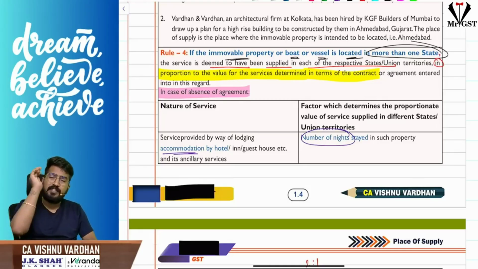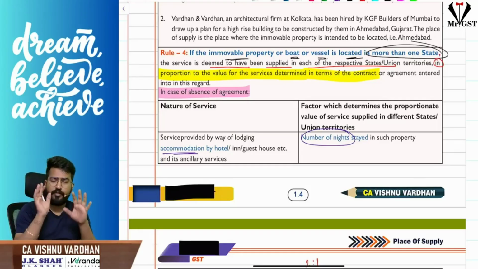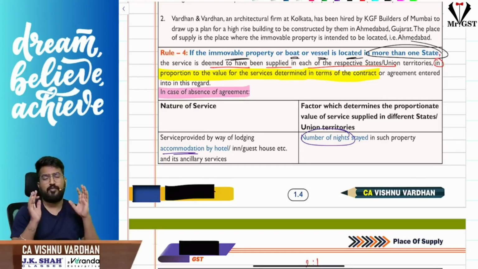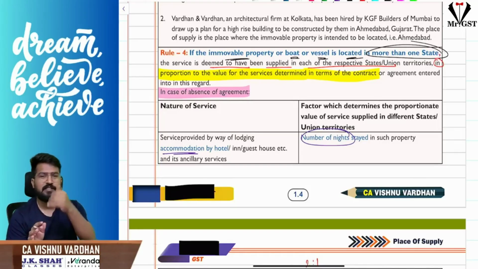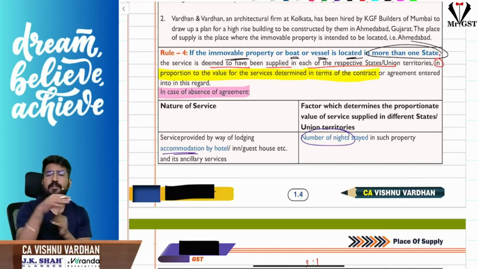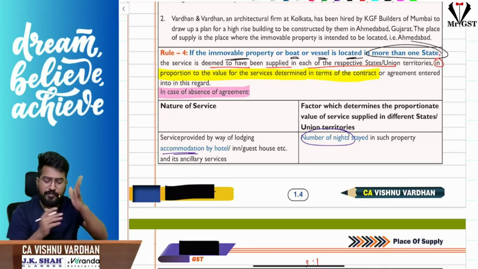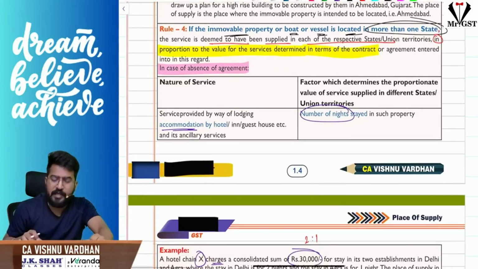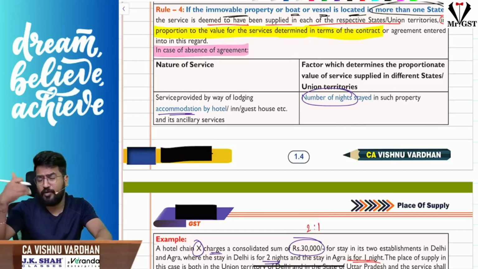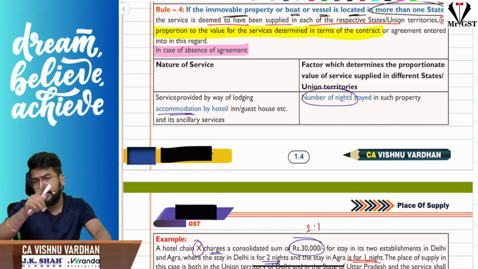But if there is nothing mentioned in the agreement, then what should I do? The rules are made for such cases. If the agreement is there, you do the allocation based on the agreement. If not, proceed as per the rules. Rule 4 says that when immovable property is located in more than one state, each state becomes a place of supply.